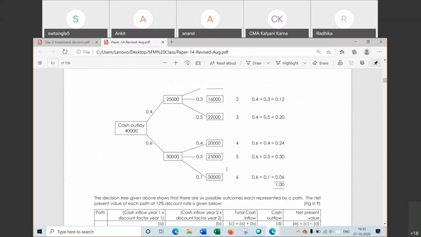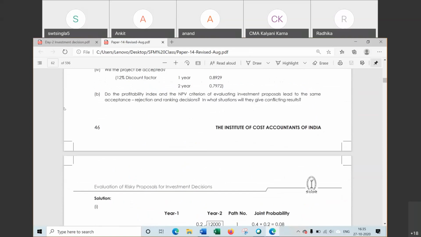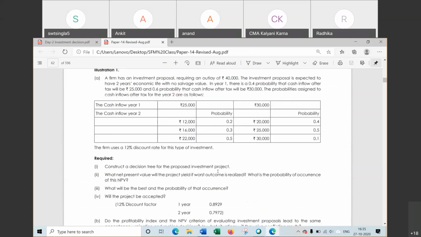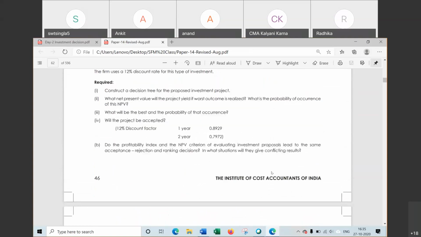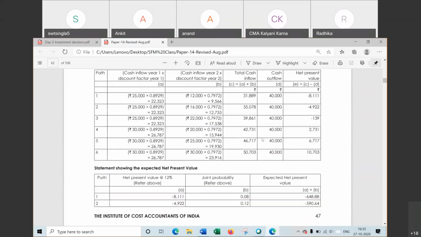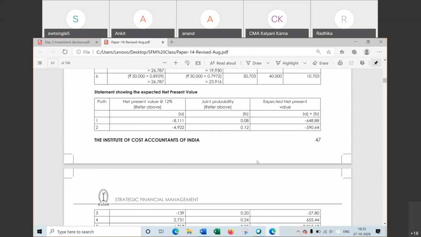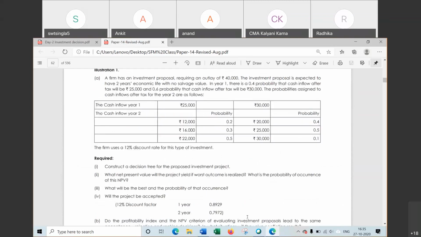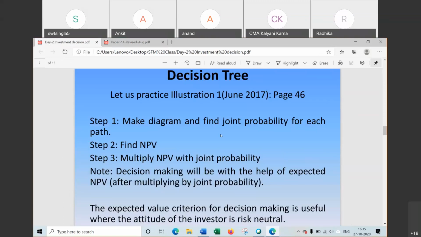And why this one? Because in the next point, it is written NPV criterion, and nothing is mentioned about the investor choice in these two points. So it can be solved on the basis of this NPV table. It is better to write a note in the exam that this table has been used. Now this question has been asked in June 2017. Illustration 1, June 2017.